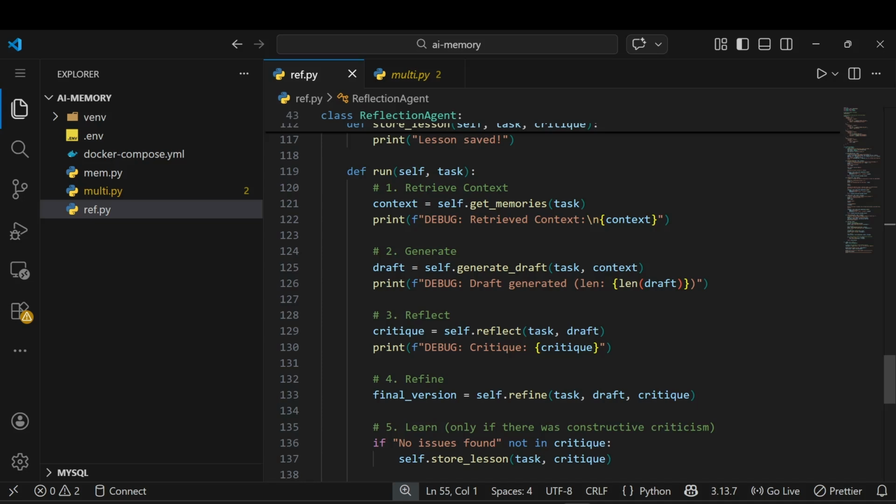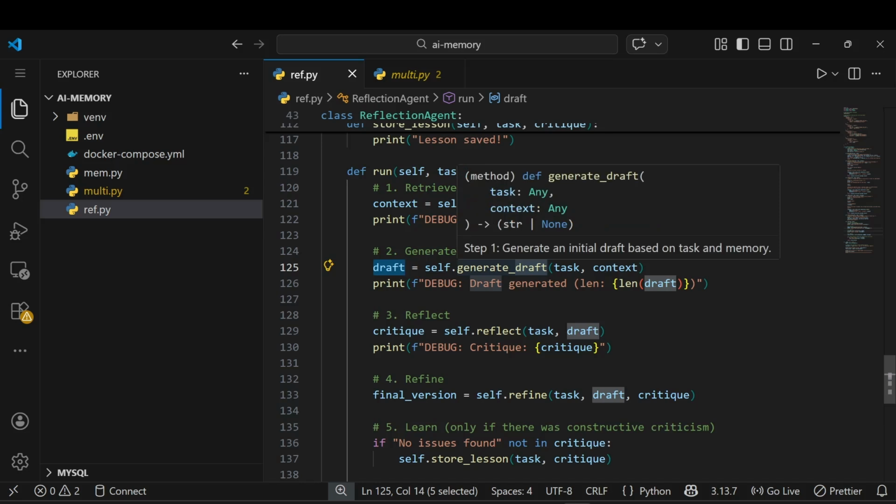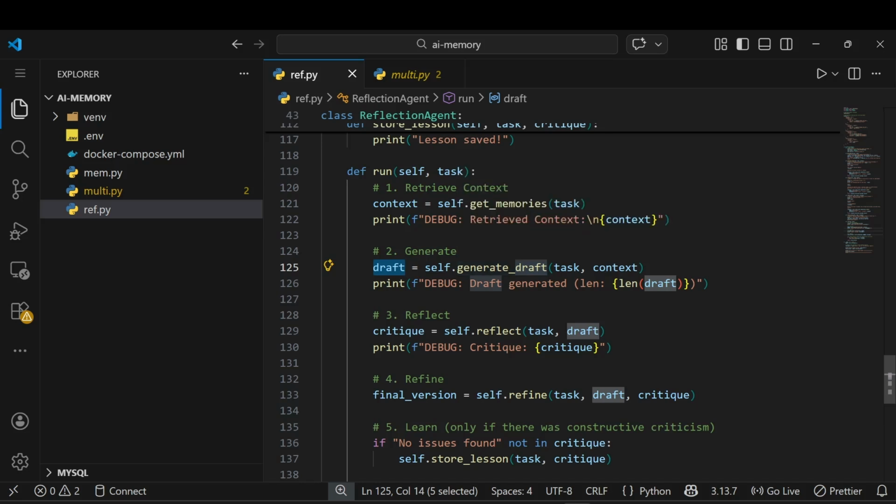In this, first we will get that memory. After that we will generate our draft. How can we generate? We need to provide our task and context. The task is the query which is given by the user, and the second one is the context. The context is what we are getting from the database.